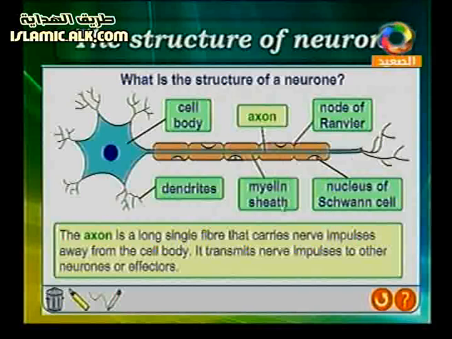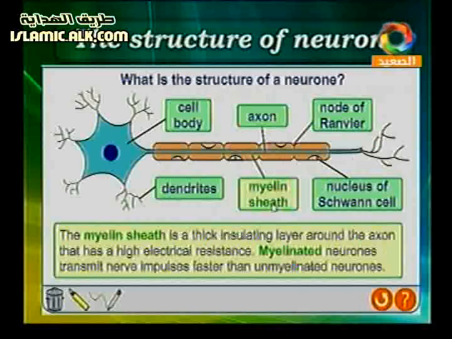After that, we have the myelin sheath. It is a thick insulating layer around the axon that has high electrical resistance. It is a fatty part that makes impulses faster than in other neurons.